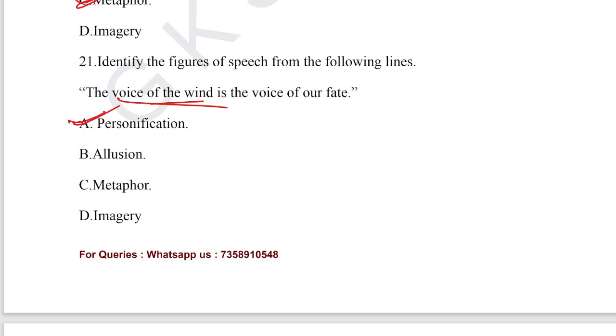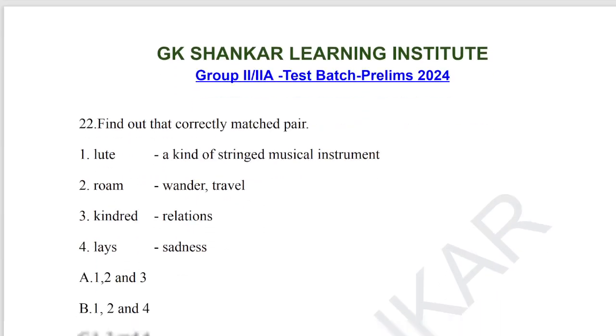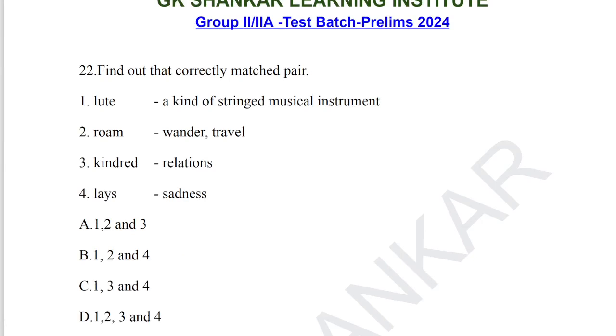Let's go for question number 22, which consists of the correctly matched pair. Lute, a kind of stringed musical instrument, is the correct one. Roam means roaming, wandering, traveling. Kindred means relations. Lace means happiness?